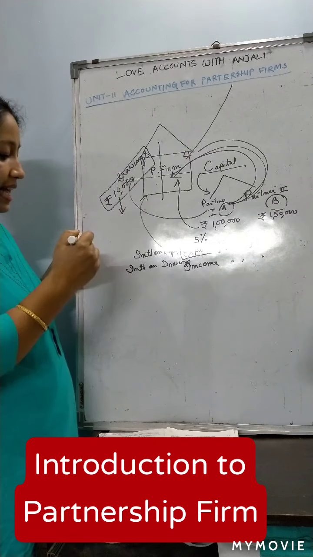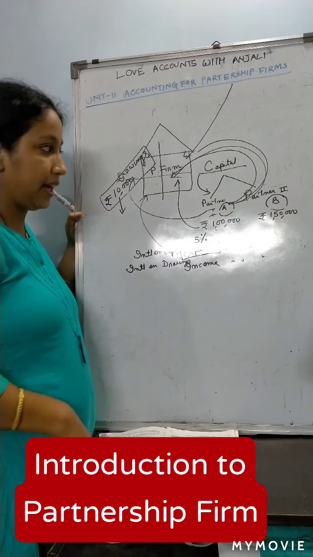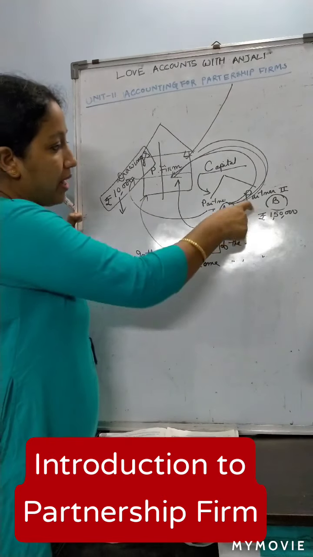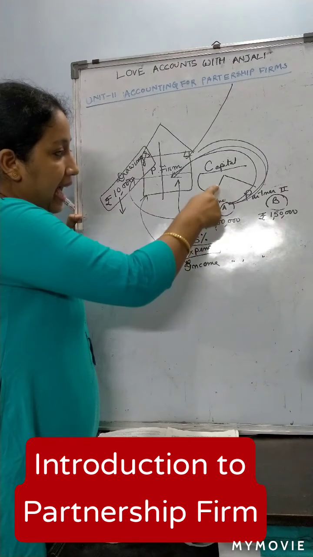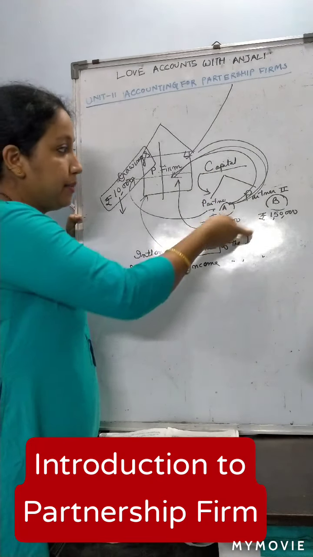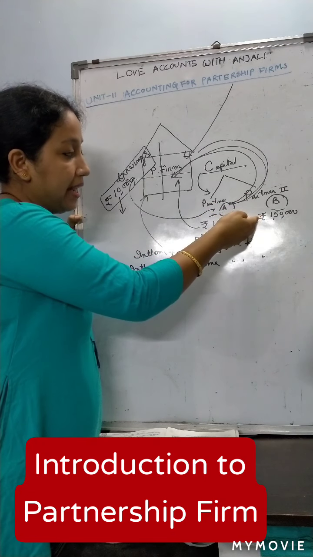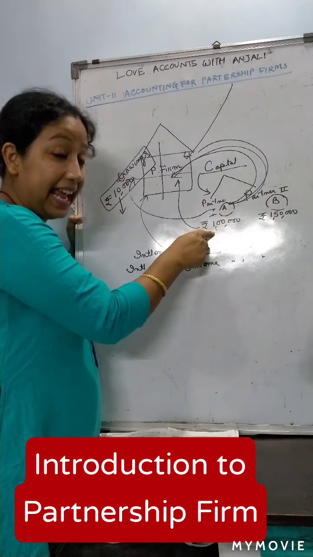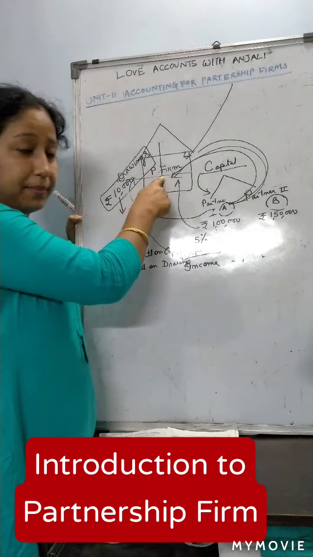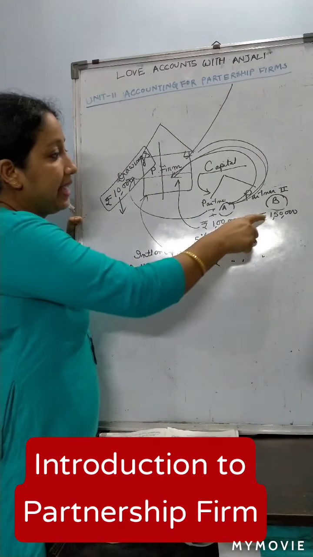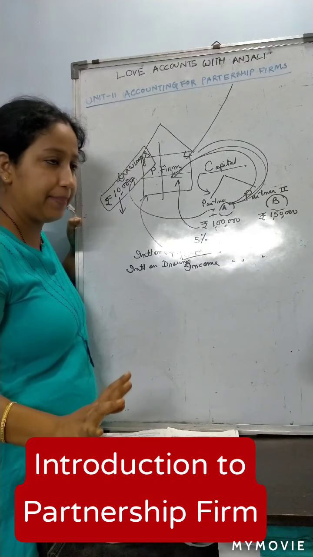Similarly, suppose there are two partners. One is staying in India and another is staying abroad. Mr. B employed Mr. A as a manager for the partnership firm, because as he is staying abroad, he cannot run the business, but he can invest capital.